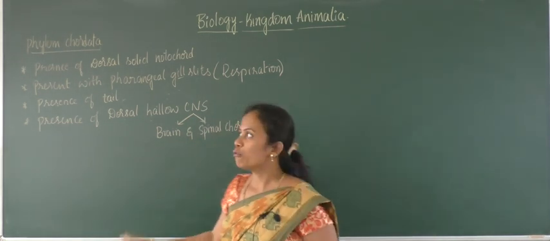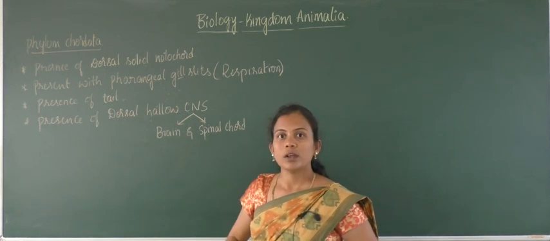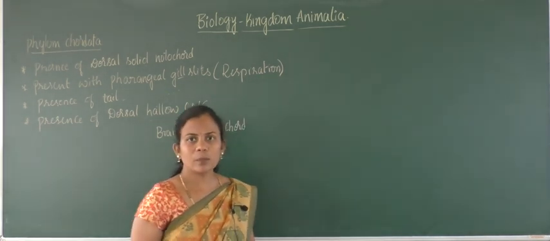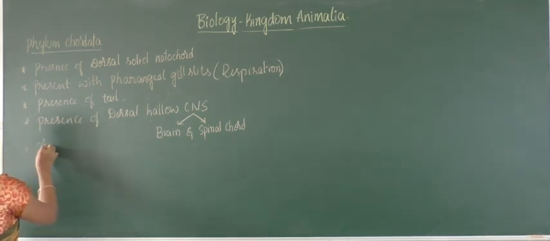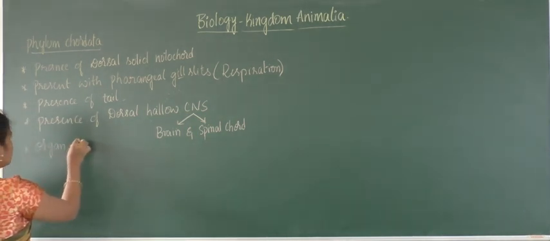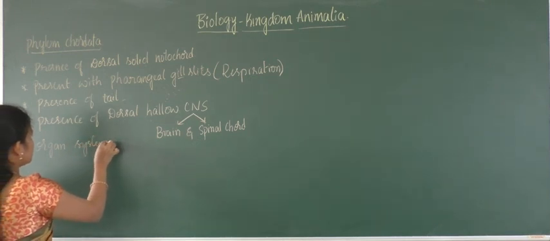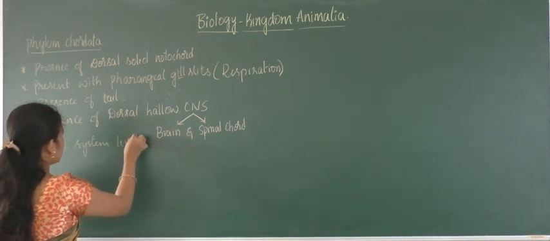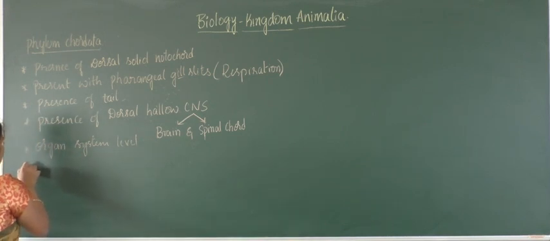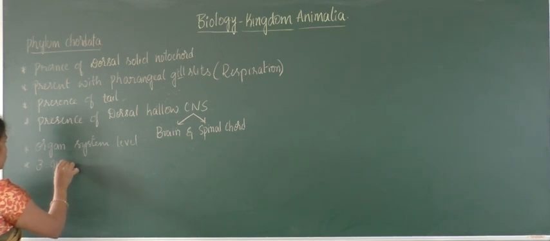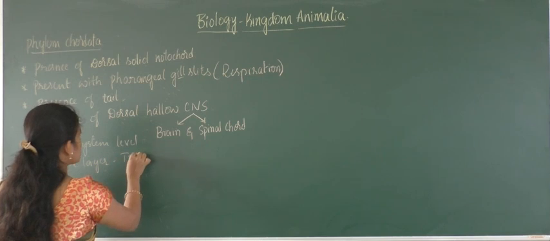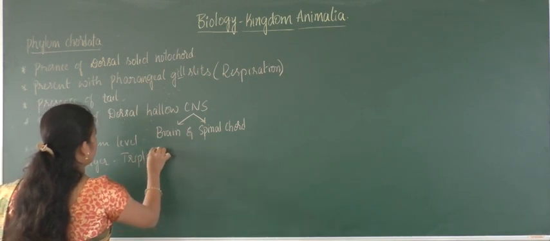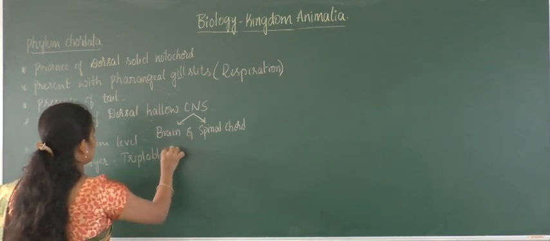So, regarding the 4 important properties of Chordata, leaving all other properties aside, we know that there is the organ system level of organization, due to the presence of all 3 germ layers, which is why they are also called triploblastic.